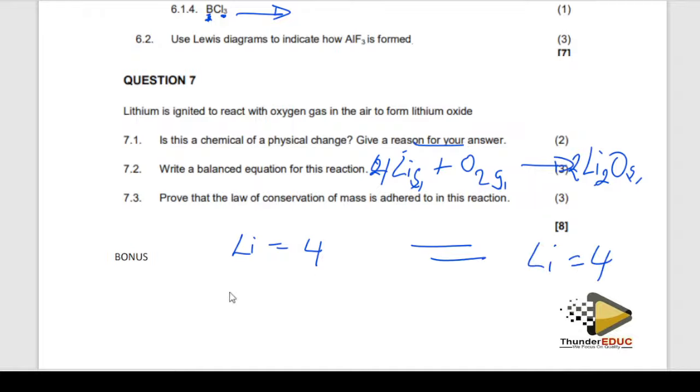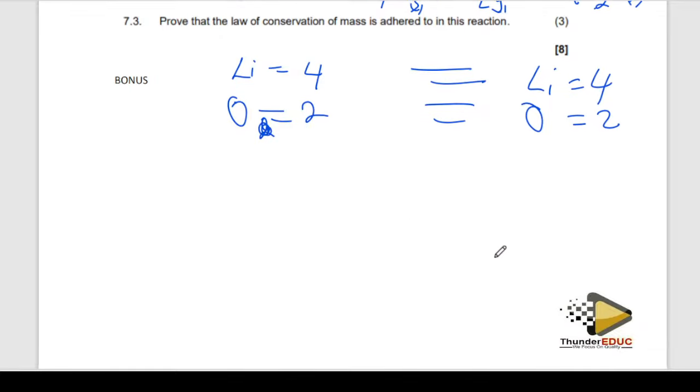Oxygen here is 2, and here oxygen is 2 times 1, so oxygen on this side is 2. Meaning that matter is neither created nor destroyed, but can be changed from one form to another. That's the law of conservation of matter or mass.